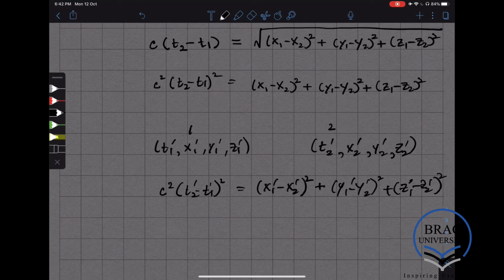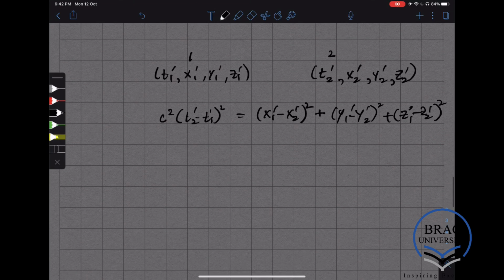So now what we are going to do is define something called an interval between any two events. Given any two events, not just the events we're discussing, 1 and 2, the interval between them is defined by this formula.